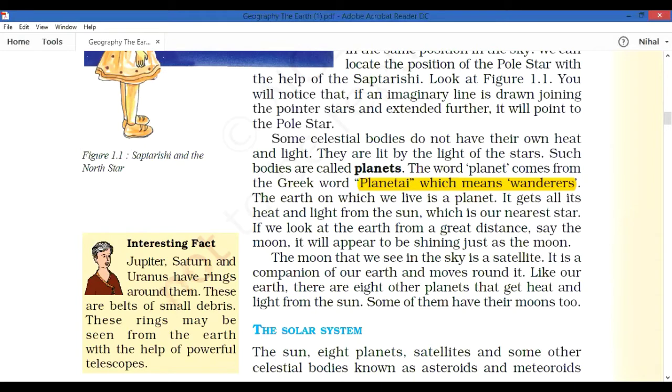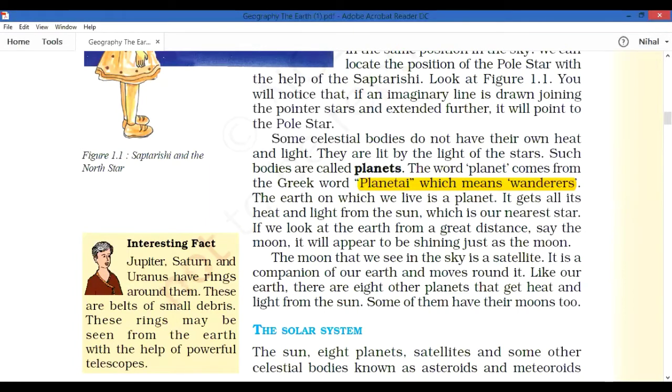That means two movements are going on in these planets. All these planets are moving around the sun. While moving around the sun, they are also rotating on their own. So they are known as the wanderers. That is, they are moving from one place to another place.